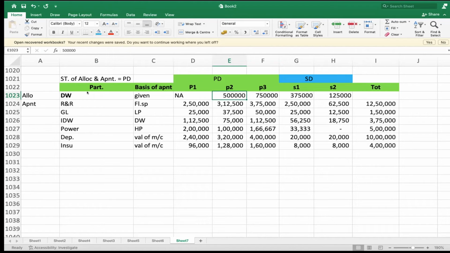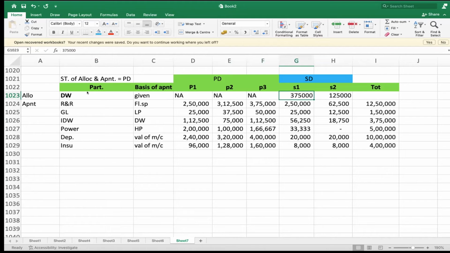Directly. Therefore, is it a direct cost or an indirect cost? Direct cost. Therefore, direct cost means not applicable. Are you able to understand? Direct wages of the production department P3 is directly attributable to produce a product, or does it indirectly help you to produce the product? Directly. Therefore, it's a direct cost. Therefore, not applicable.